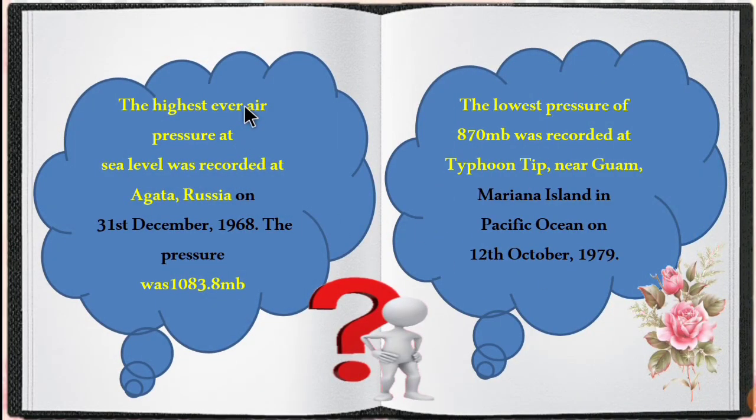The highest ever air pressure at sea level was recorded at Agata, Russia on 31st December 1968. The pressure was 1083.8 MB. The lowest air pressure of 870 MB was recorded at Typhoon Tip near Guam, Mariana Island in the Pacific Ocean on 12th October 1979. So children, make a note of the highest ever recorded pressure and the lowest ever recorded pressure.